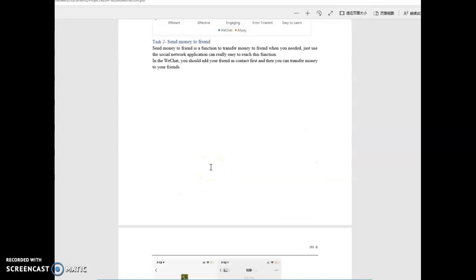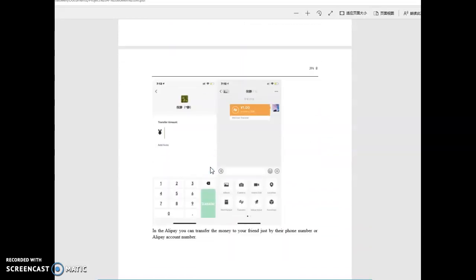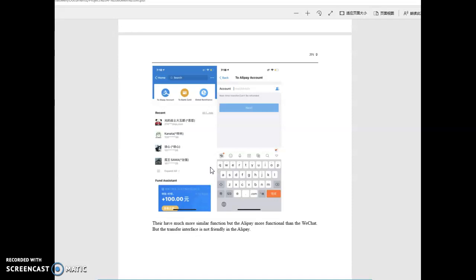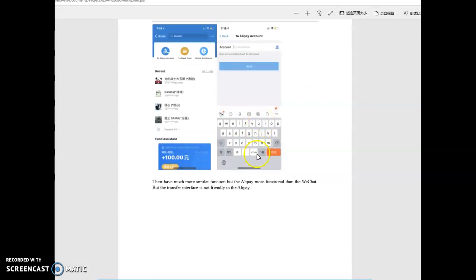Task 2 is sending money to a friend. When you send money to a friend in WeChat, you are required to add the contact first, and you can use Alipay to transfer money. Just tap their email address or mobile numbers. But you should notice that it's a real-time transfer and cannot be refunded, so please be conscious.